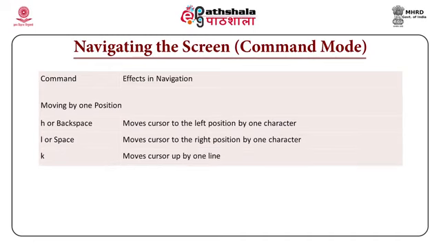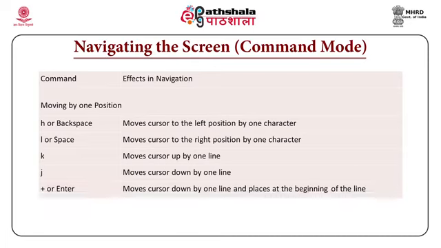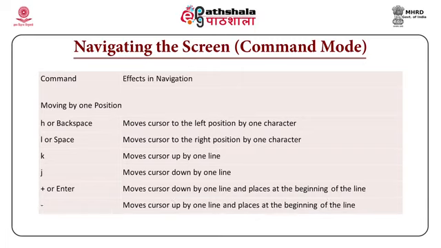K moves the cursor up by one line. The key J moves the cursor down by one line. The plus sign or enter moves the cursor down by one line and places it at the beginning of that line. The minus sign moves the cursor up by one line and places it at the beginning of the line. So, this is about cursor movement.